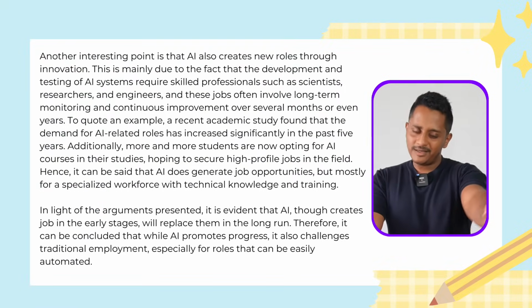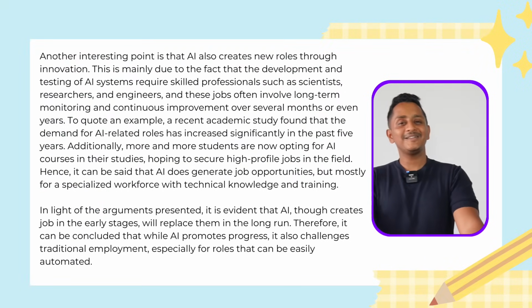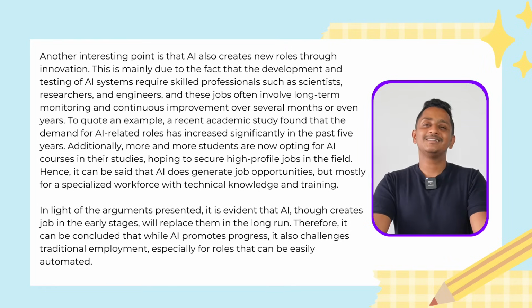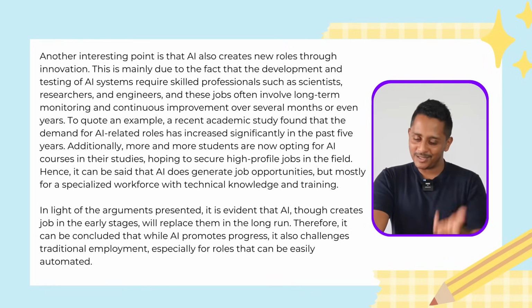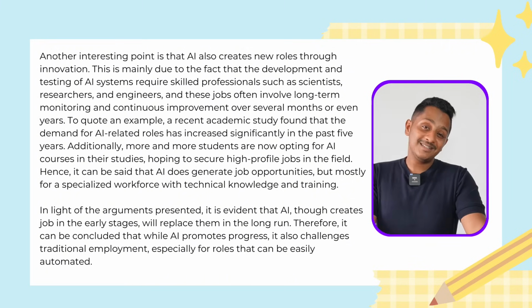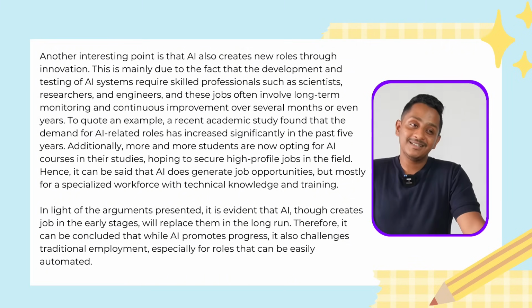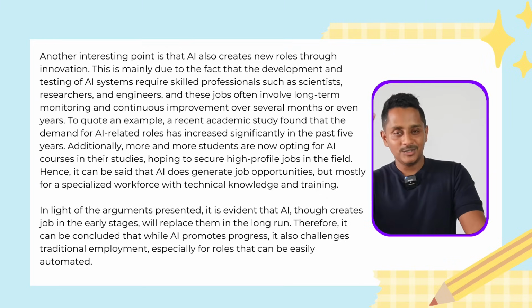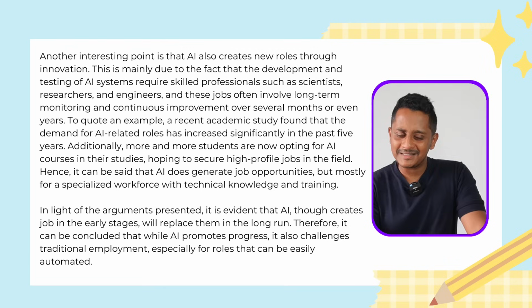The last paragraph. In light of the arguments presented, it is evident that AI, though it creates jobs in the early stages, is a complex sentence because we are making use of the word though. Although, even though, if, since, while, whereas, despite, in spite of, any of the subordinate conjunctions can be used to create a complex sentence.